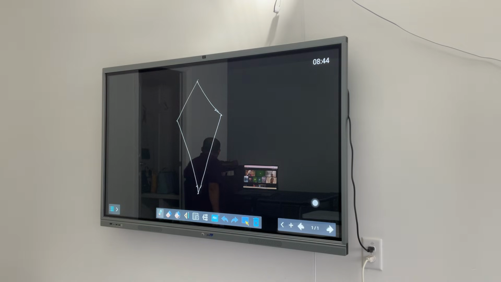So I am saying I have a kite and I want to find out the area of a kite. What do I do? How?